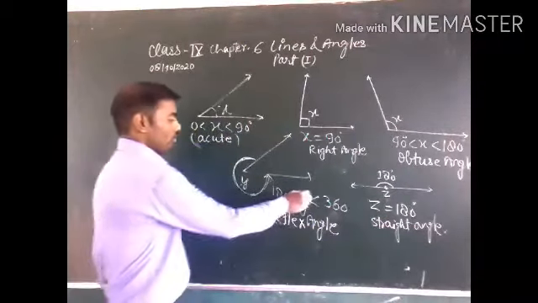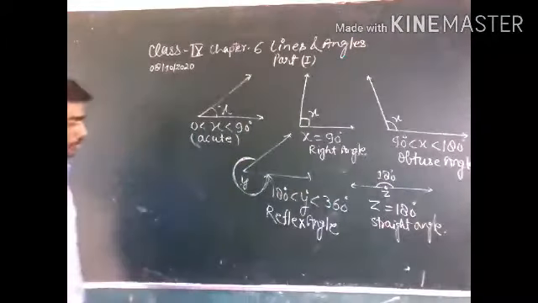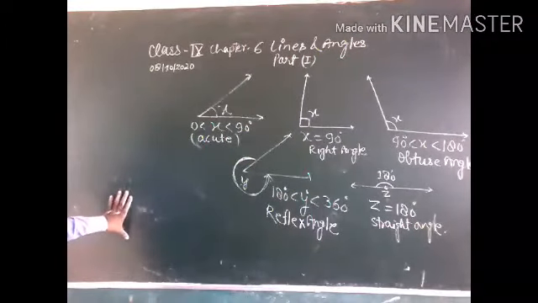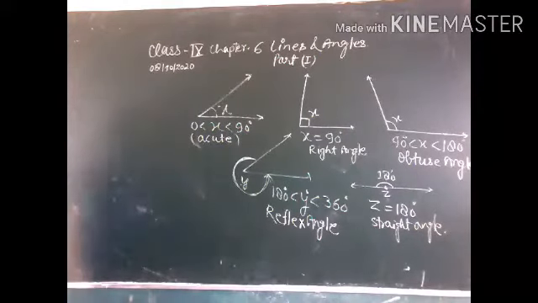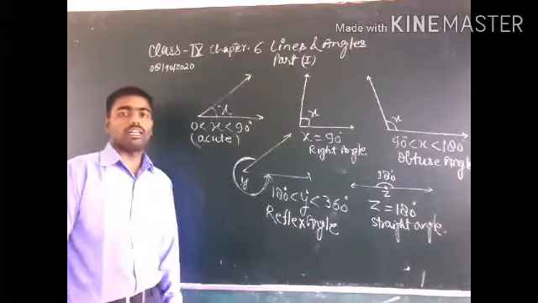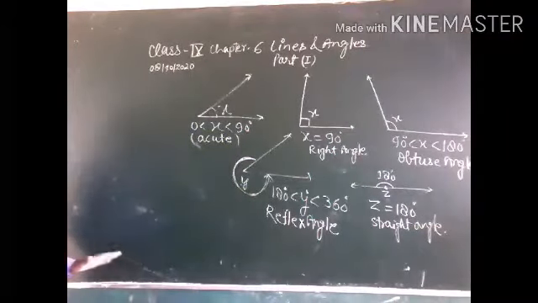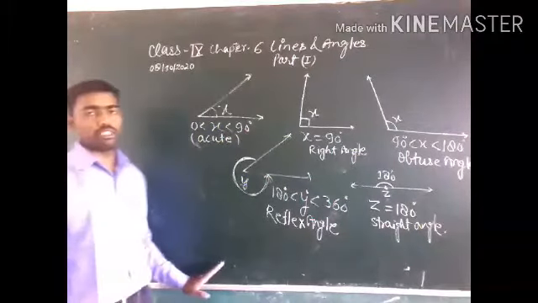And when the value of y is greater than 180 and less than 360 degrees, this is a reflex angle. So this is the complete explanation of acute, right, obtuse, straight and reflex angles. Please pause the video and note it down.